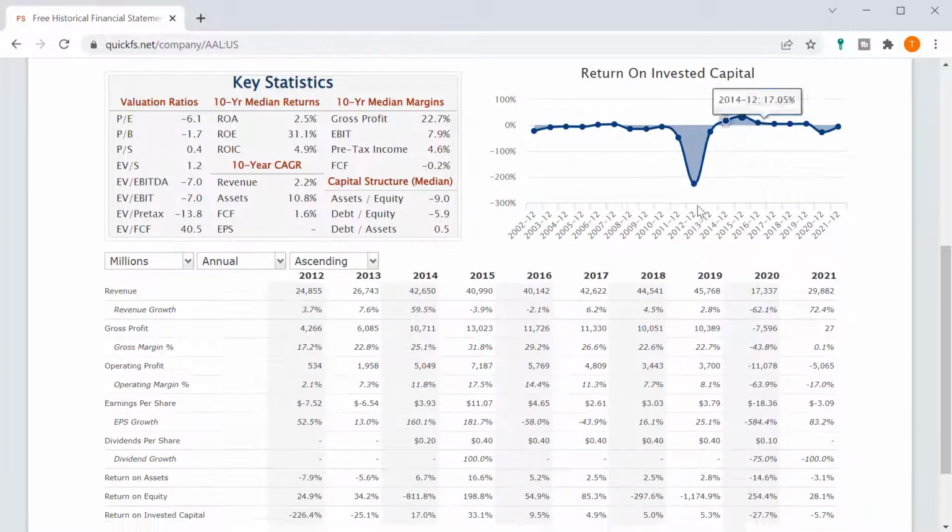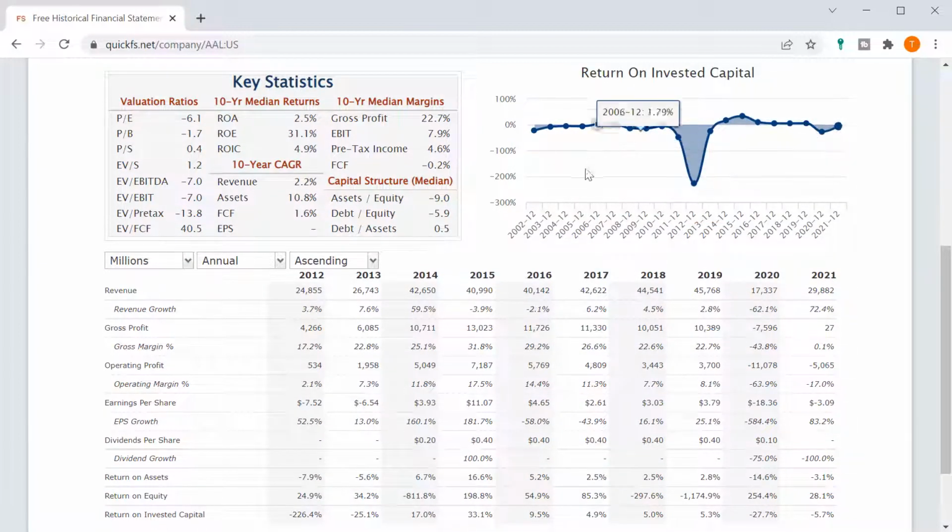I would not invest in a company that has 12 years of losses in the last 20 years because it's just way too cyclical. You can see here the massive losses there. It's not even the same as the losses in, of course they lost money during the pandemic, but they just are not managing this very well.